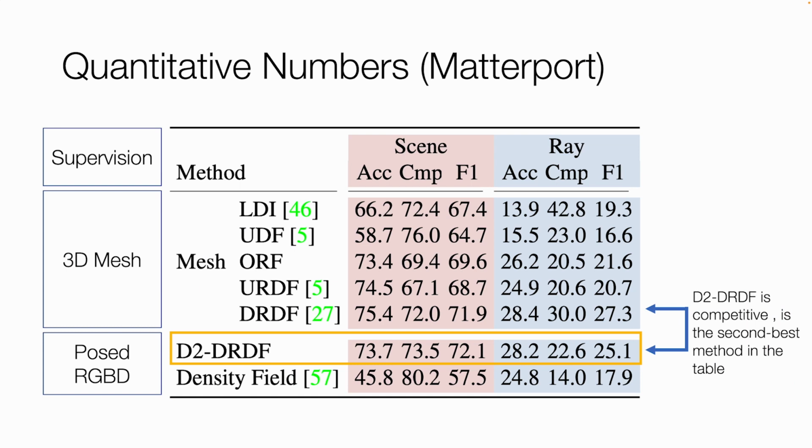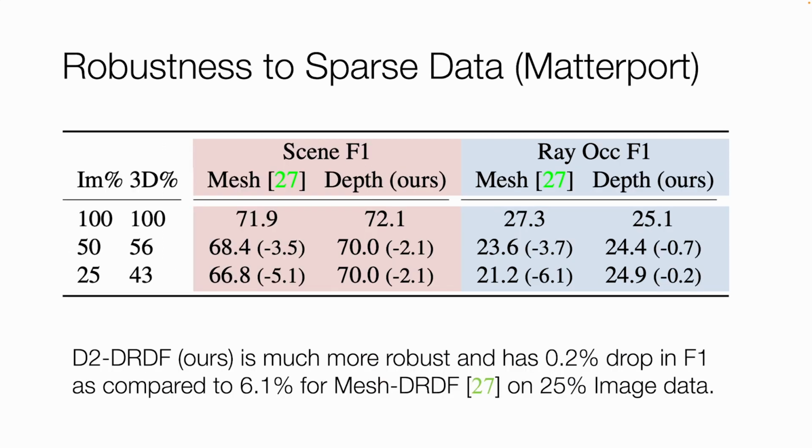Quantitatively, D2 DRDF slightly outperforms mesh DRDF on scene F1 score and is second across the table on ray F1 scores. We additionally perform robustness experiments to show that D2 DRDF is stable when training with sparse views, additional details of which will appear in the paper.